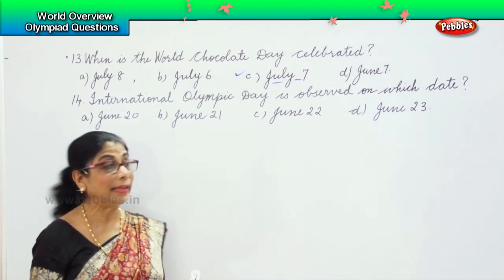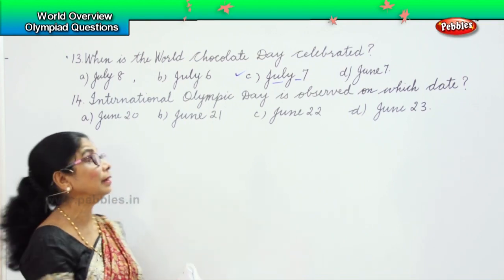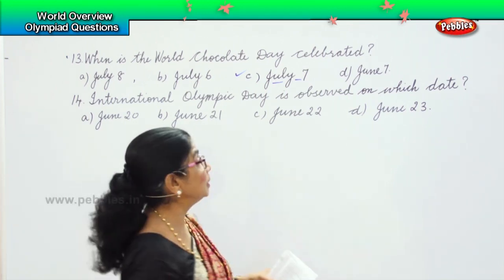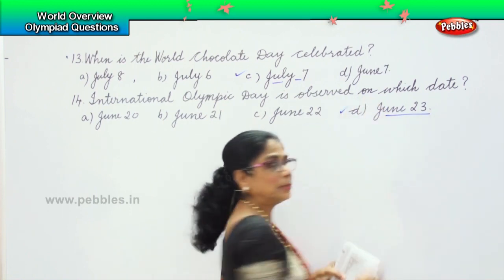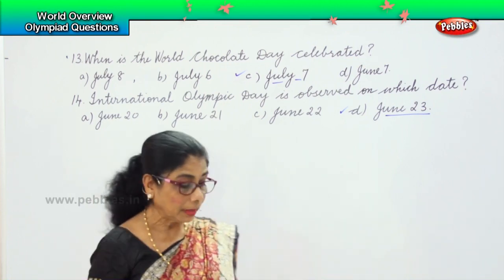International Olympic Day is observed on June 23rd. International Olympic Day is observed on which date? On June 23rd, option D. That's the correct answer. Next.